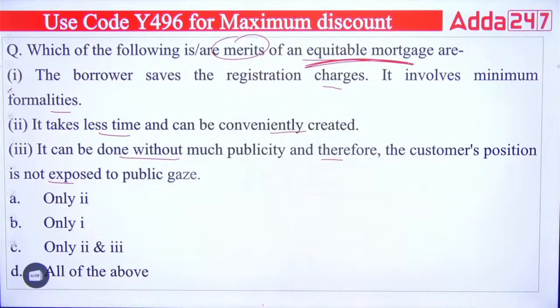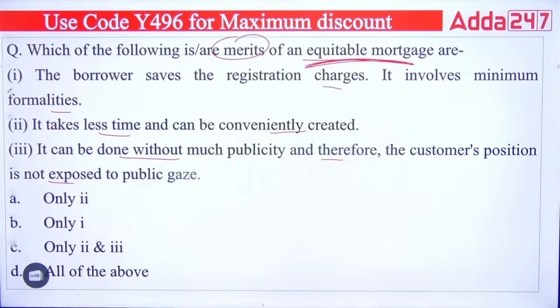Benefits of an equitable mortgage. That's a type of mortgage. Okay, so first is saying the borrower saves the registration charges. It involves minimum formalities. Second is saying it takes less time and can be conveniently created. It can be done without much publicity, and therefore the customer's position is not exposed to the public gaze.